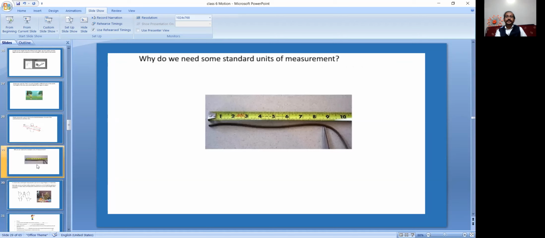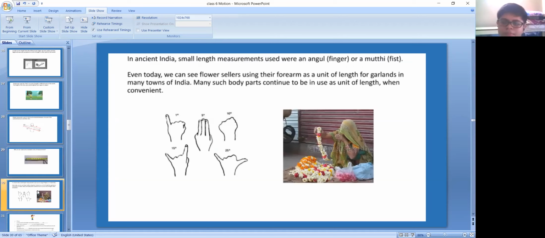In ancient India, small lengths were measured using angul, finger, and mushti, fist. Even today we can see flower sellers using their forearm as a unit of length for garlands in many towns in India.